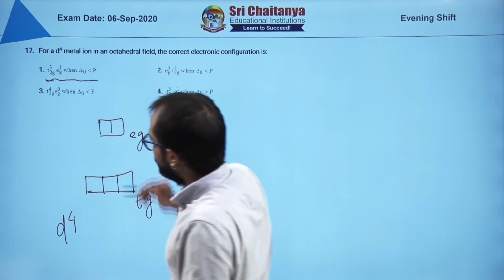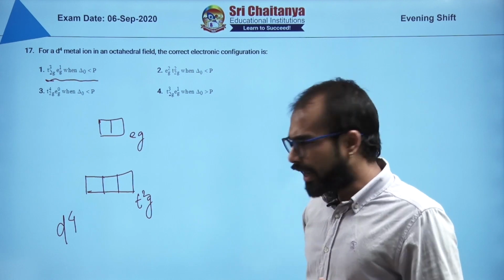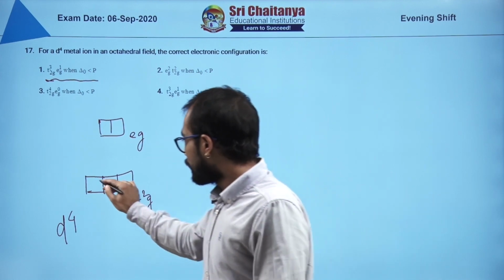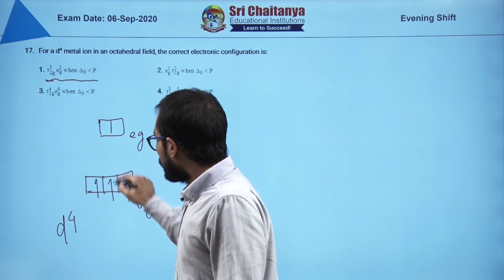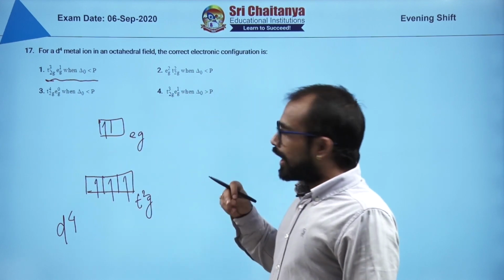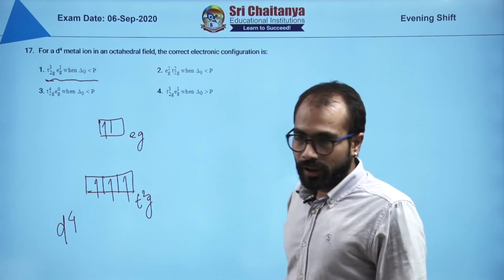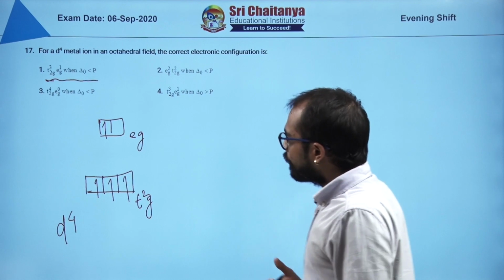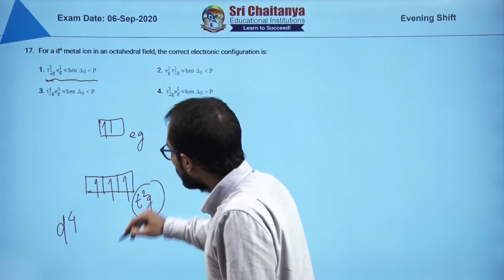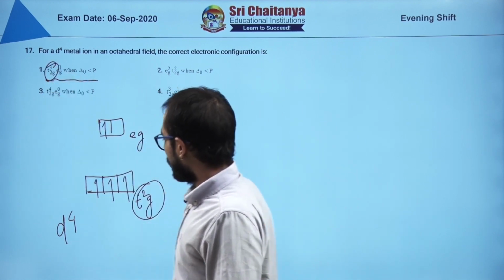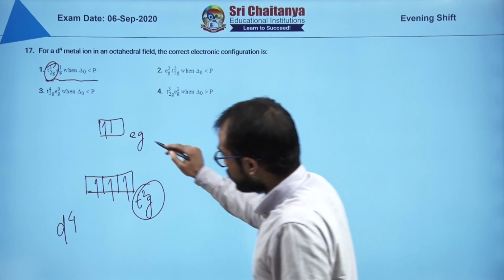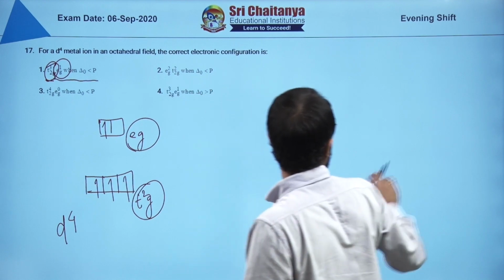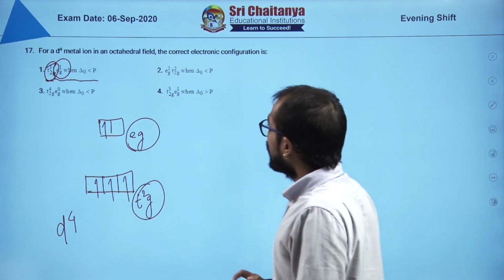Please identify. Pairing energy is greater, delta O is less, so we are not going to pair here, we simply put the 4th electron in the Eg orbital. So you write the configuration as T2g3, 3 electrons are there, and 1 electron is present here, so it is Eg1.